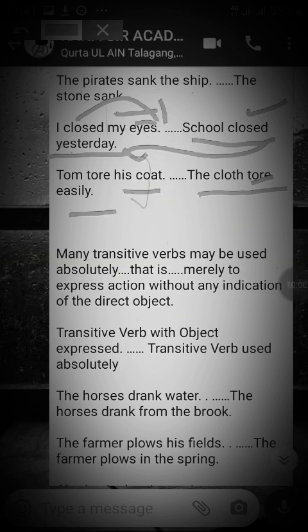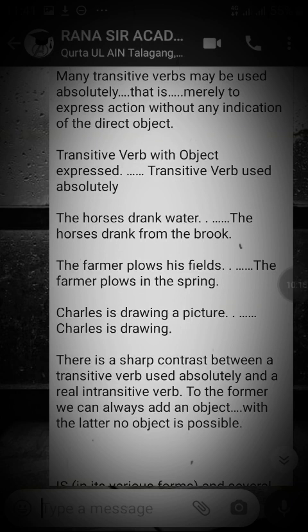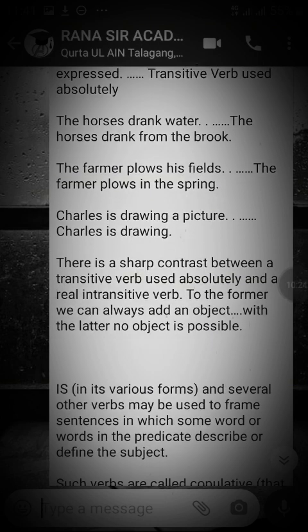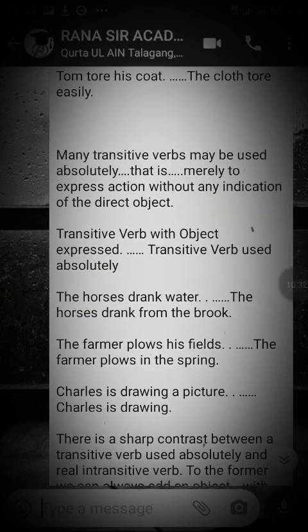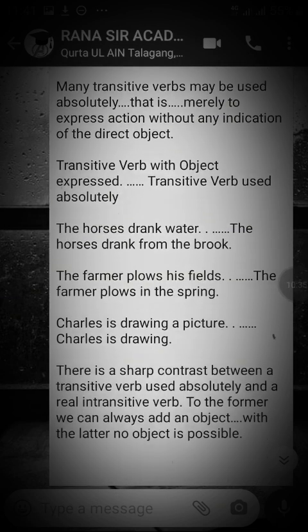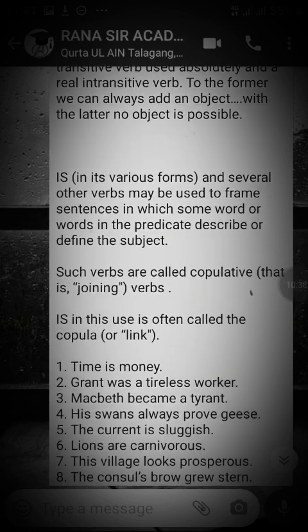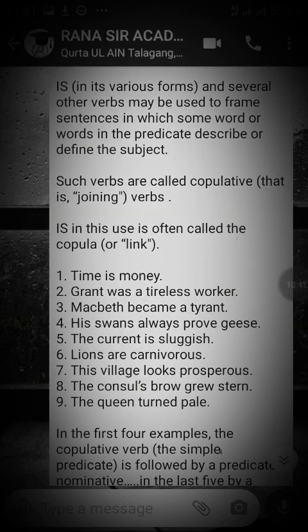Many transitive verbs may be used absolutely, that is, they merely express action without indication of a direct object. Transitive verb with object, transitive verb used absolutely. So let's see. The horse drank water. The horse drank from the brook. The farmer plows his field. The farmer plows in the spring. Charles is drawing a picture. Charles is drawing. So here are some transitive verbs with the object, and some are without object.